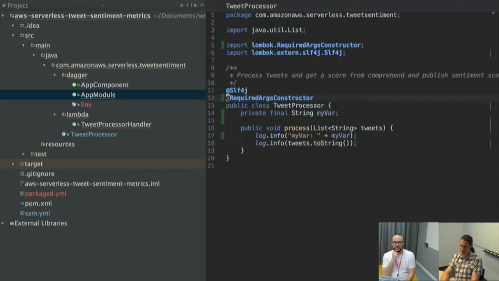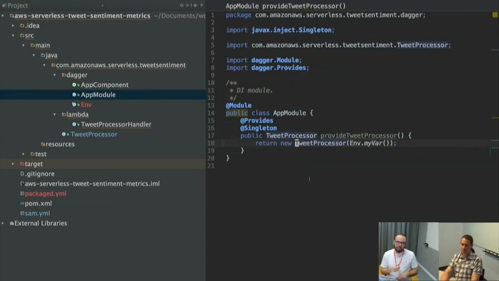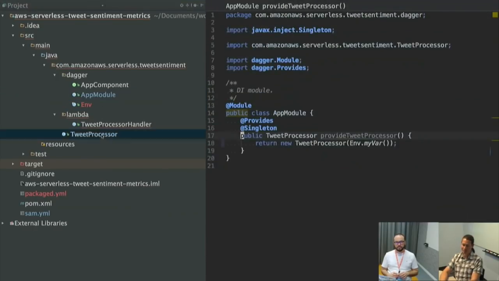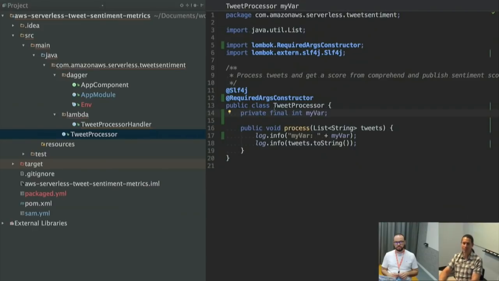Oh, except it's giving me an error because I made this a string and it's supposed to be an int. It's actually pretty cool because you can end up passing multiple environment variables and still keeping the interface quite clean. Yeah, absolutely. It keeps the code really nice and clean. It also helps make it more readable because with this env, your variable name, if you want to keep environment variable conventions, it's all caps and everything. And rather than having system.getEnv sprinkled throughout your business logic, you just have it all in this dependency injection layer, and then your class just takes really simple parameters.